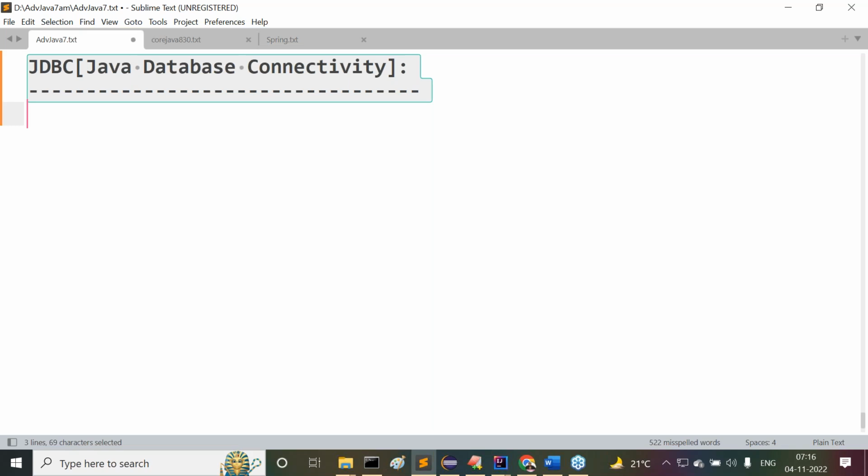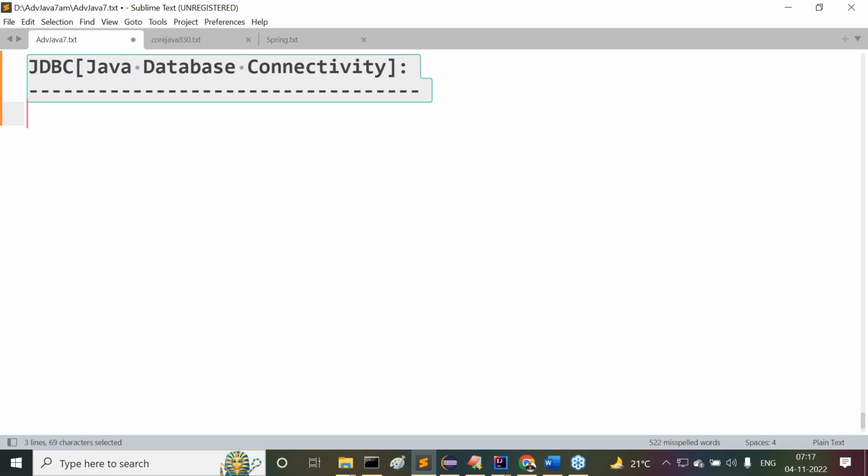Simply, I'm telling that. So client will send a request to the server with an SQL query. Server will execute that SQL query and perform some operation on the database, generating some results. That results are given back to the client. That response would be given back to the client. Now client is able to display the data. Now here my point is what?